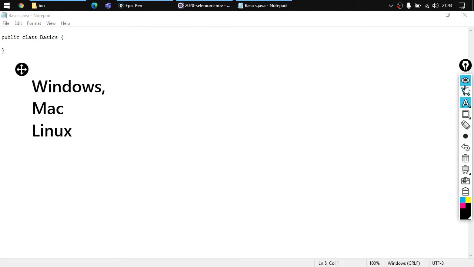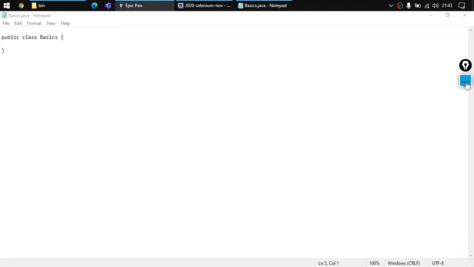Now here, how do we write code inside this and why do we use Eclipse? We can start writing code in, say, Notepad as well. But the problem with Notepad is that it does not provide us any kind of suggestion. This means that if I start typing here, say main, I'm not getting any kind of suggestions.